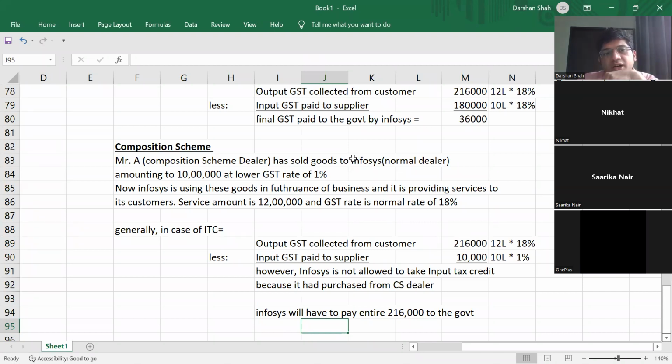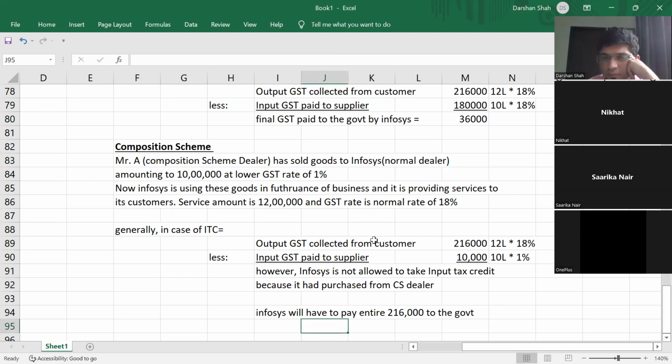Because Infosys is registered and Mr. A is unregistered. New example: Mr. A is neither a normal dealer nor a composition scheme dealer. Mr. A is below 10 lakhs, or let us say Mr. A is above 10 lakhs, but is an unregistered dealer. In that case, Infosys will pay directly to the government. In the same question, will ITC be available? No, it will not be available, because there is no concept of ITC in reverse charge. We will see ITC differently. Input tax credit is one whole chapter. The next chapter is input tax credit only.